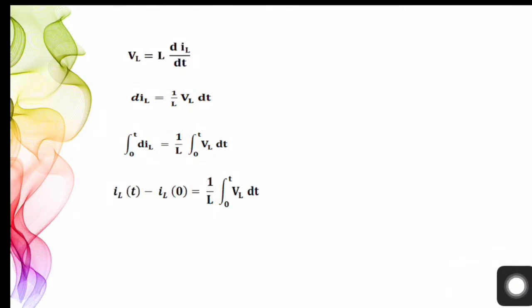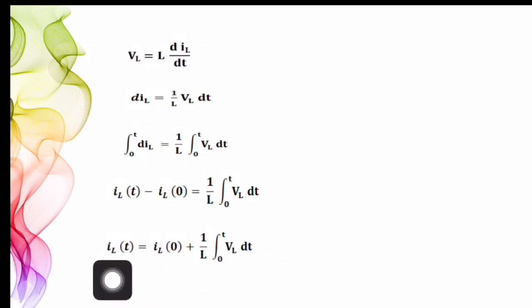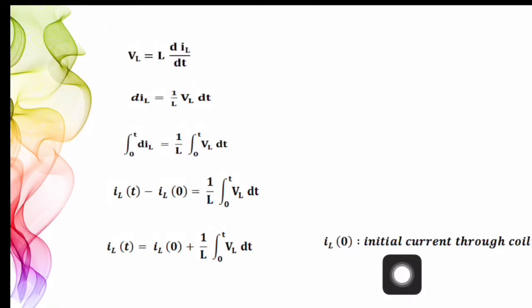Integrating and applying upper and lower limits, we get IL(t) minus IL(0) equal to (1/L) times the integral from 0 to t of VL dt. From this, we can write the expression of current: IL(t) = IL(0) + (1/L) times the integral from 0 to t of VL dt, where IL(0) is the initial current through the coil or through the inductor. Clear?